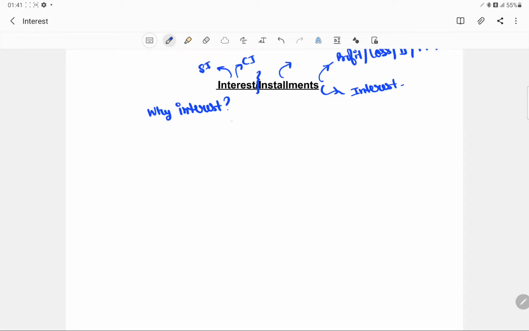For instance, you had some need and you took 2500 rupees from someone, and you promised to return that after 3 years. The first reason could be that it is indeed a source of business for many communities or many people.